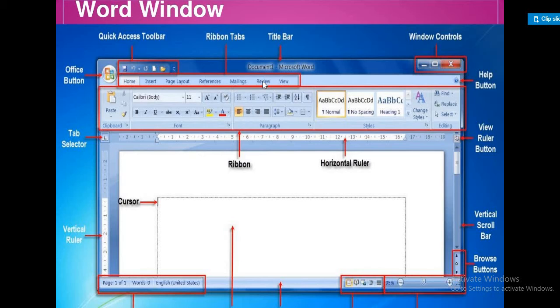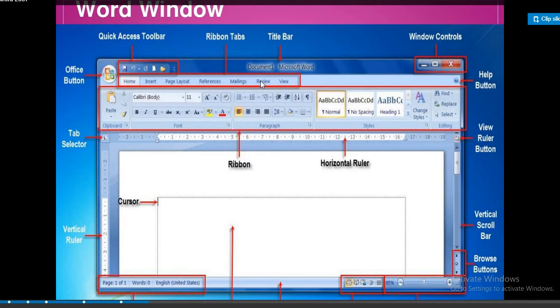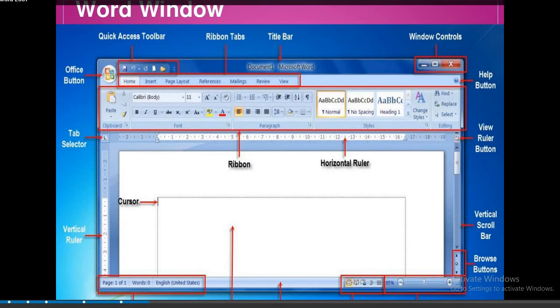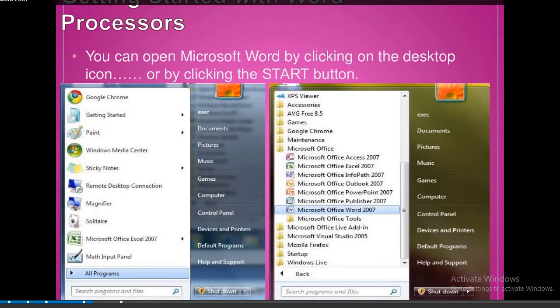First of all, how to start MS Word? Step 1. Click on the start button and select all programs.